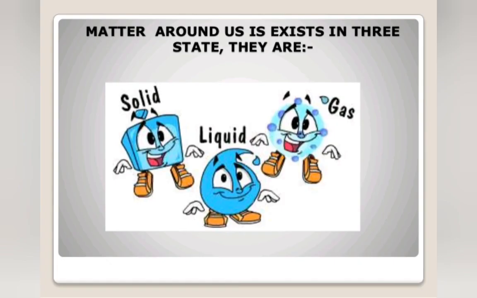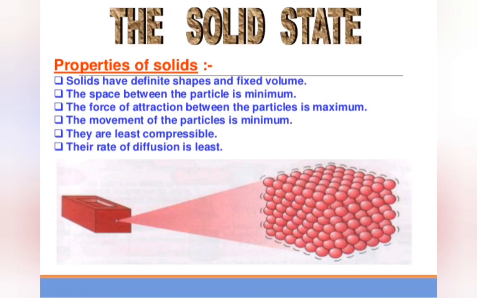Matter around us exists in three states: solid, liquid, gas. Solid state. Solids have definite shape and fixed volume. The space between the particles is minimum. Force of attraction between the particles is maximum. The movement of the particles is minimum. They are least compressible. Their rate of diffusion is least.